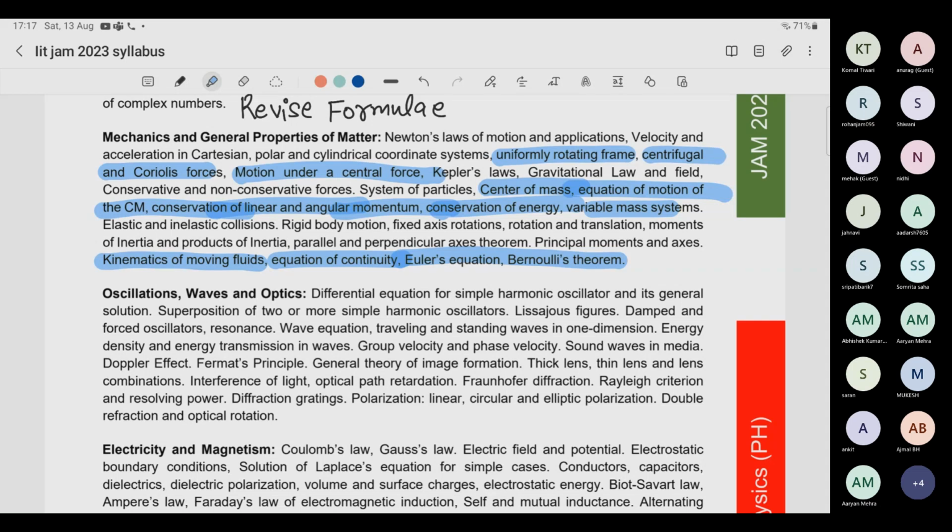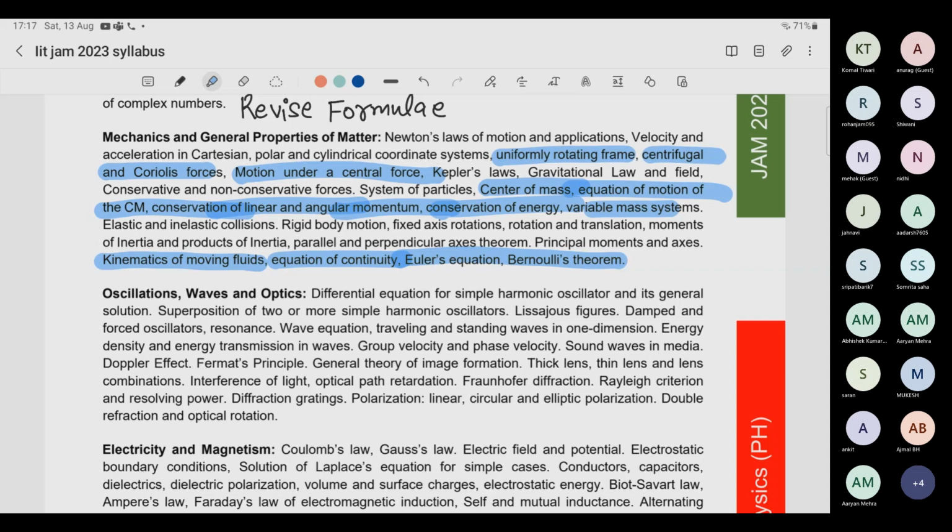You must have read it sometime in your life, or even if not, it's a very simple book. And then comes the topic like moment of inertia. So what is moment of inertia? What is the value of moment of inertia for different bodies? Very simple question can come.